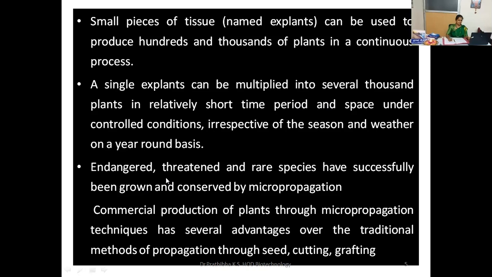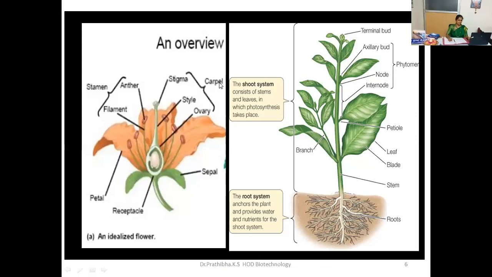Further, endangered, threatened, and rare species have successfully been grown and conserved by micropropagation methodology. Commercial production of plants through micropropagation techniques has several advantages over traditional methods of propagation through seed, cutting and grafting techniques. Here you can see the plant structure.